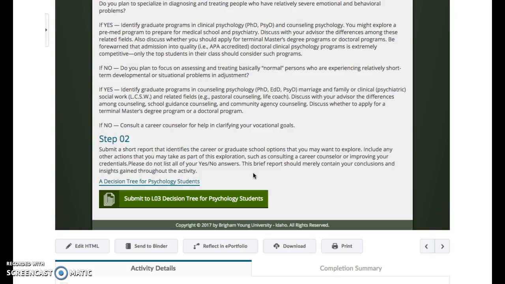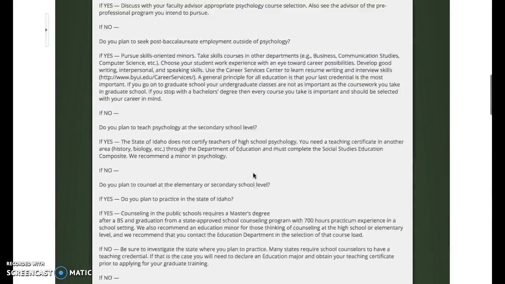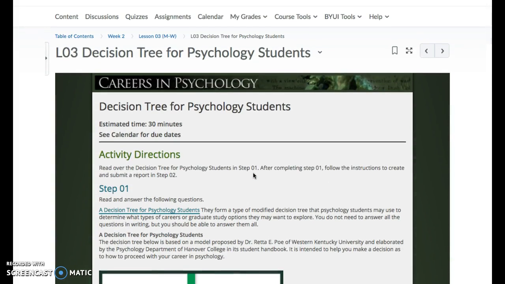Include other actions that you may take part of this exploration, such as consulting a career counselor or improving your credentials. Please do not list all of your yes or no answers. I also don't want you to copy the whole thing and highlight what you've done. That's not what I'm looking for. It should be 1 to 2 paragraphs about your conclusions and insights gained from this activity. I want to hear where you ended up and some of the things that you were thinking about along the way. So I hope that helps. There's no set format for this, except for it needs to be a few paragraphs, basically talking about what you thought.